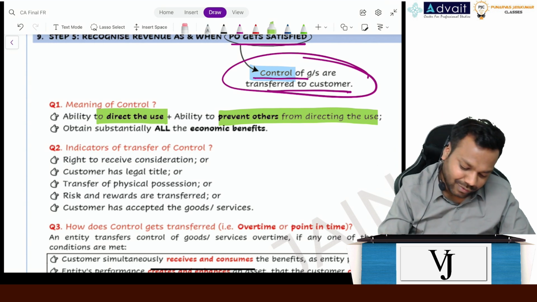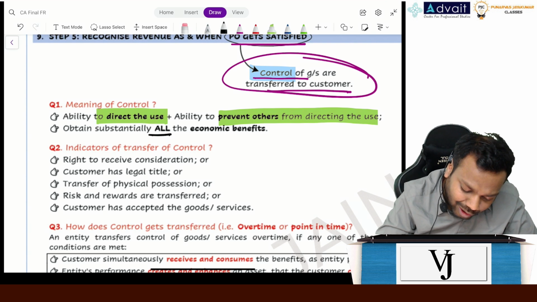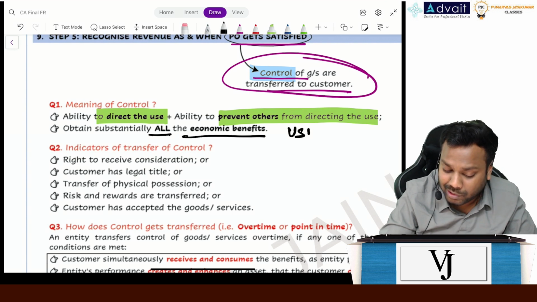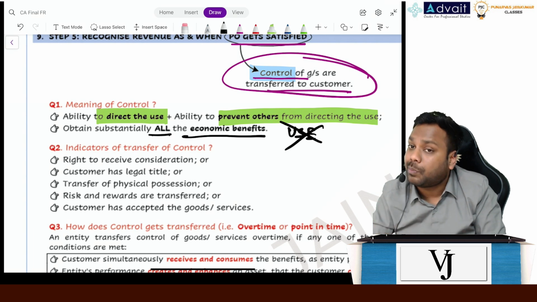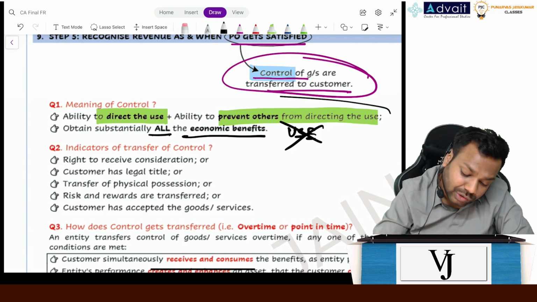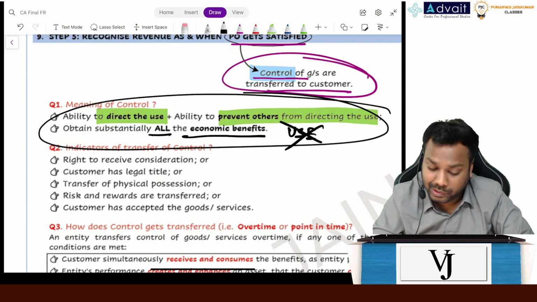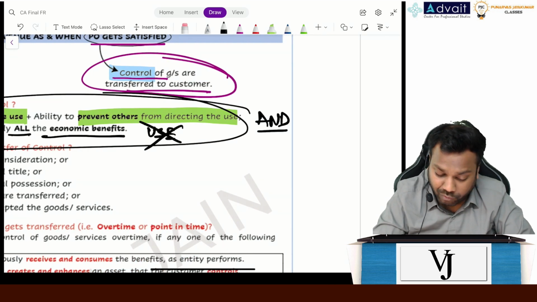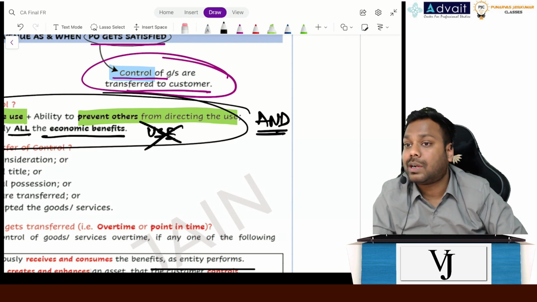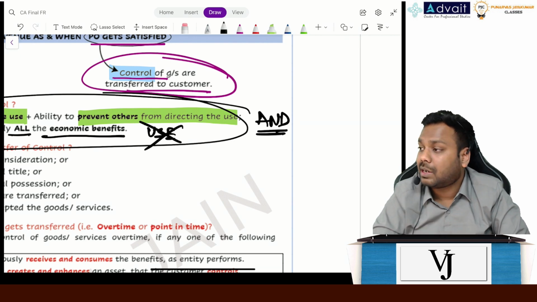So I will receive substantially all the economic benefits from the use also, and from the ownership also. Okay. See, there is a word called and. You have to write here and. When these two get transferred, we say that the control is transferred.